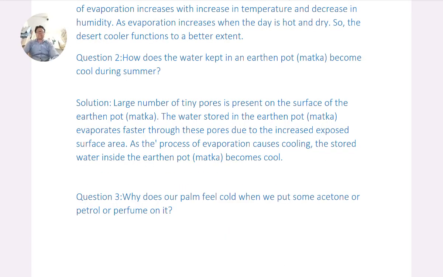Question 2. How does the water kept in an earthen pot, matka, become cool during summer? Solution. A large number of tiny pores are present on the surface of the earthen pot, matka. The water stored in the matka evaporates faster through these pores due to the increased exposed surface area. As the process of evaporation causes cooling, the stored water inside the matka becomes cool.